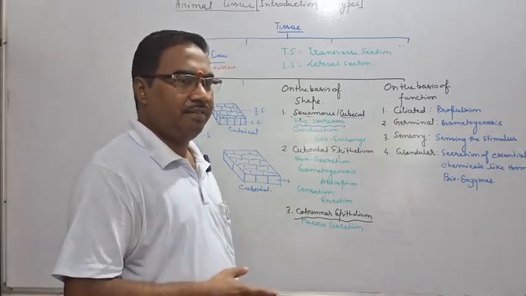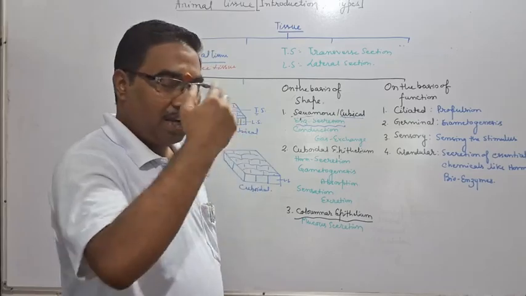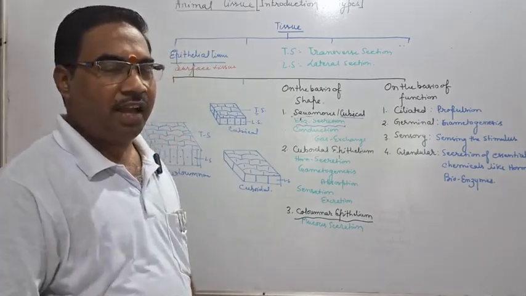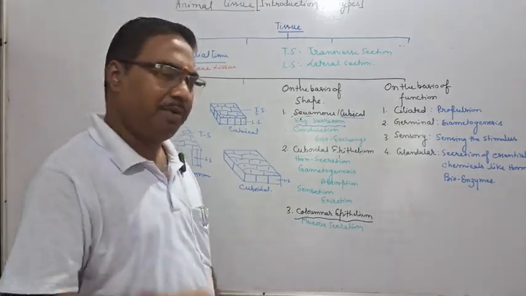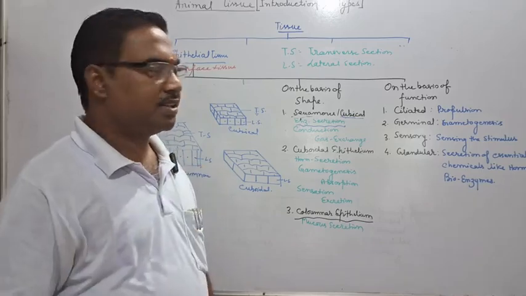I will make another video for the alimentary canal or nutrition in human being also, you will see there that many enzymes are secreted.